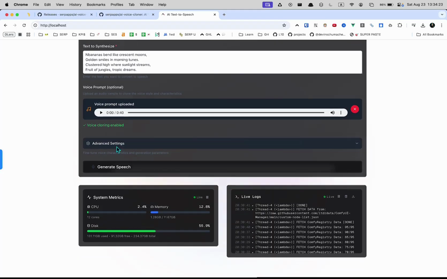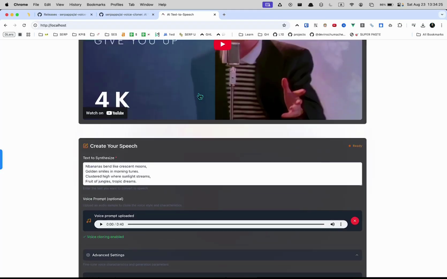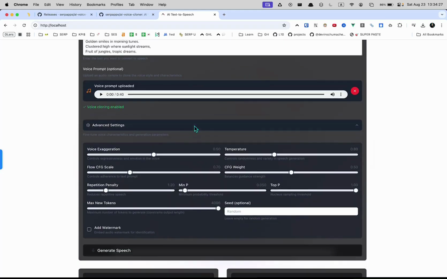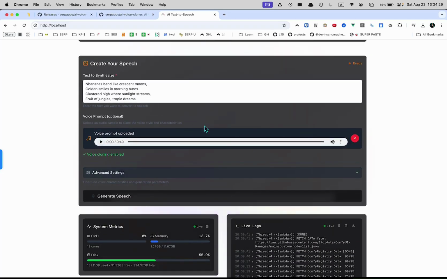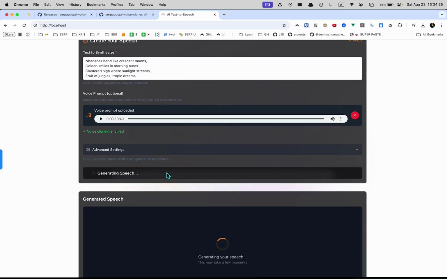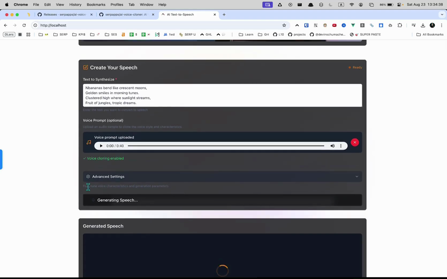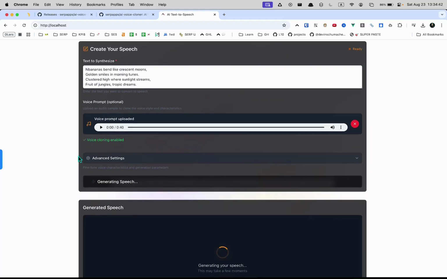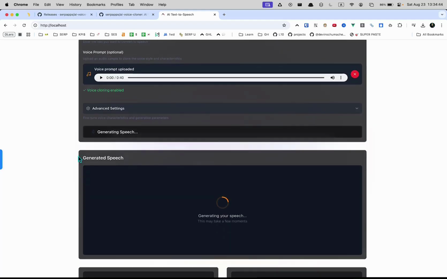So there are advanced settings down here, and that's probably what this video is going to be about, but you don't need to touch anything. We've uploaded our source sample audio. We've put some text that we want it to say. Now we're just going to hit generate speech. And this is going to clone the voice saying these things. Now, once again, depending on how fast your computer is, depending on what sort of setup you're running here, if this is the first time, it might take a couple minutes.